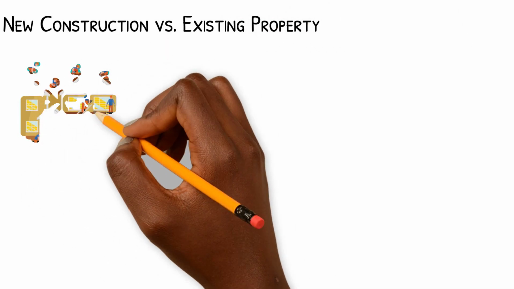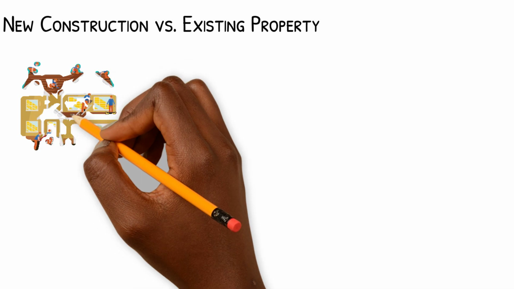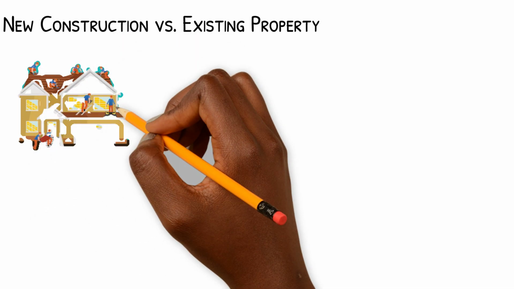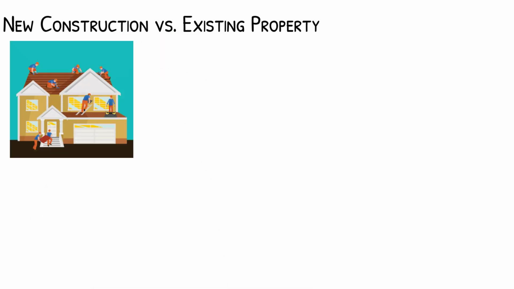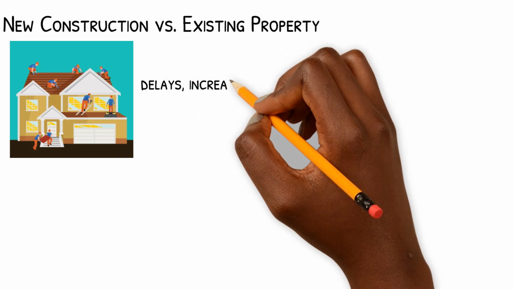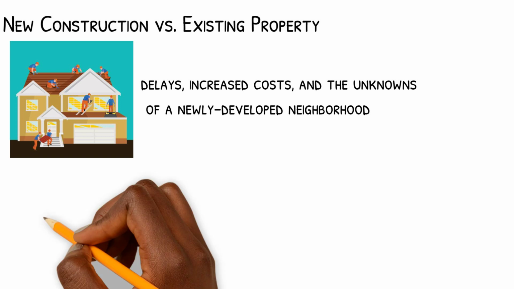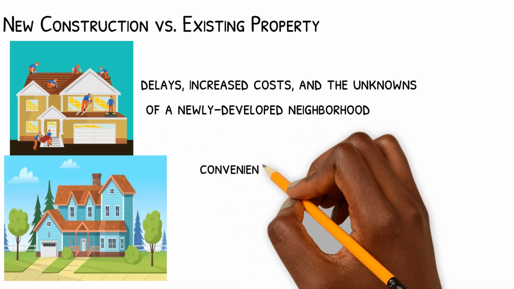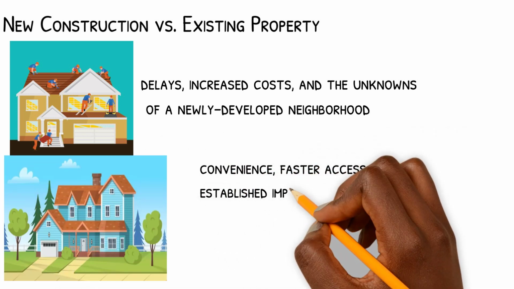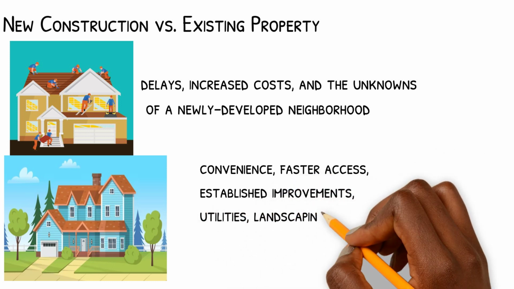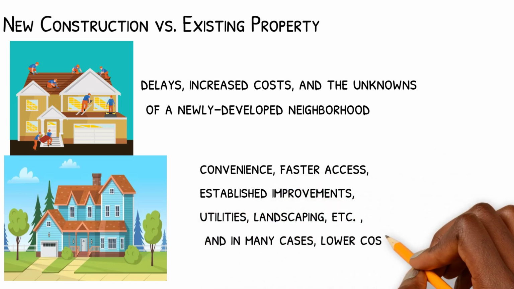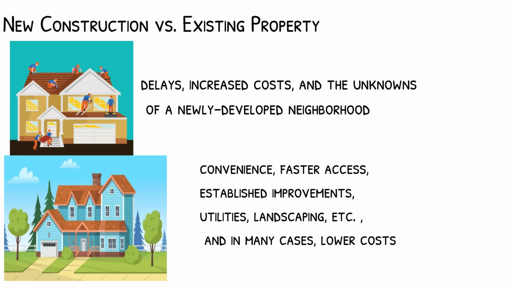New construction versus existing property. New construction usually offers attractive pricing, the option to customize, and modern amenities. Risks include delays, increased costs, and the unknowns of a newly developed neighborhood. Existing properties offer convenience, faster access, established improvements, utilities, landscaping, etc., and in many cases, lower costs.